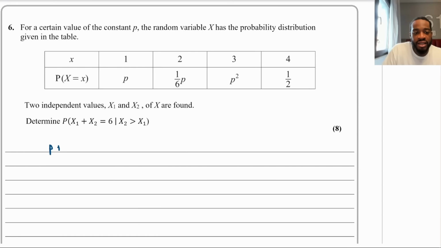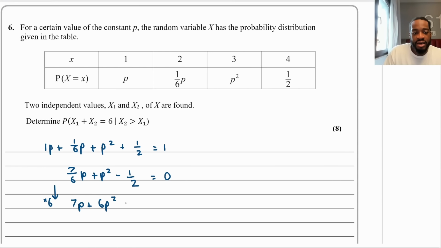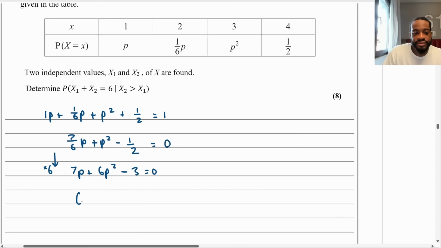So we've got p plus a 6p plus p squared plus a half is equal to 1. That's 7/6, this is a 1p, isn't it? That's 7/6 p plus p squared. If I move that 1 over, that would be minus a half, and then that will equal 0. If I times everything by 6, I can get a nice quadratic. So if I times by 6 here, then I'm going to have 7p plus 6p squared minus 3 is equal to 0. So therefore, I've got 6p squared plus 7p minus 3 is equal to 0.